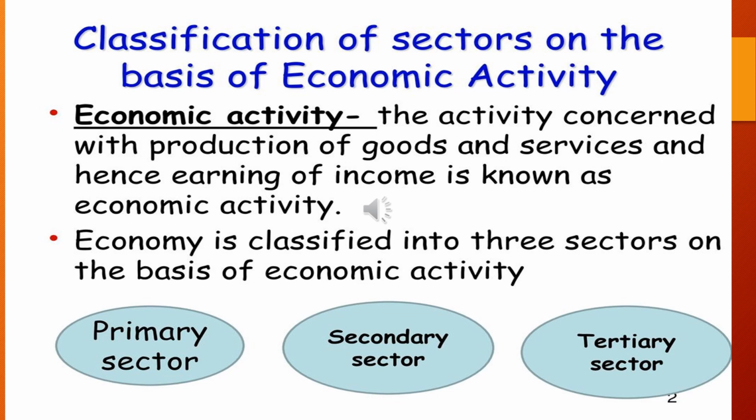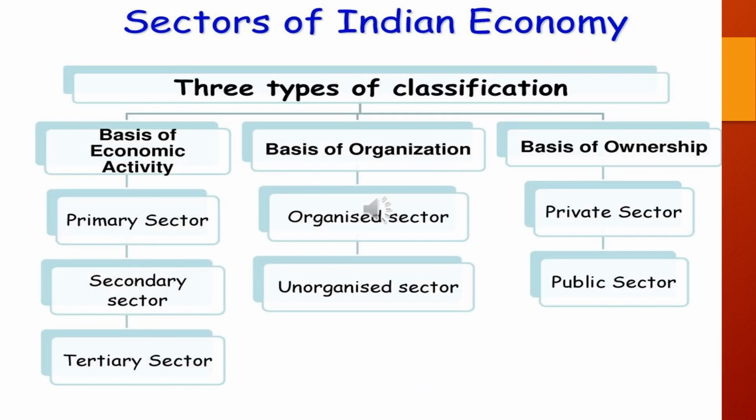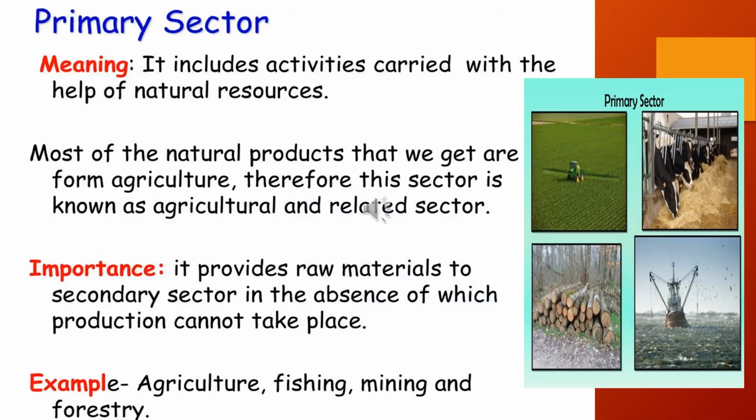Economy is basically a framework in which all the three types of activities, primary, secondary and tertiary activities, are carried out. There are different ways of classifying the sectors of the Indian economy. If it is on the basis of economic activity, it is either primary sector, secondary sector or the tertiary sector. On the basis of organization, organized sector, unorganized sector. On the basis of ownership, it is private sector and the public sector. The first classification of the Indian economy is on the basis of economic activities: primary sector, secondary sector and the